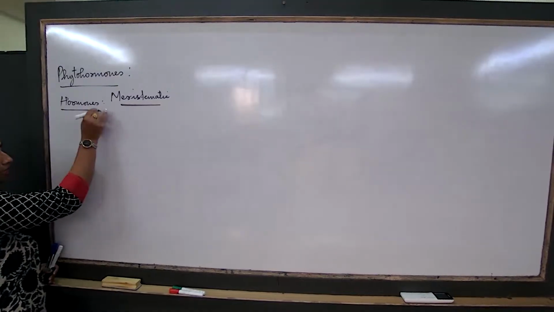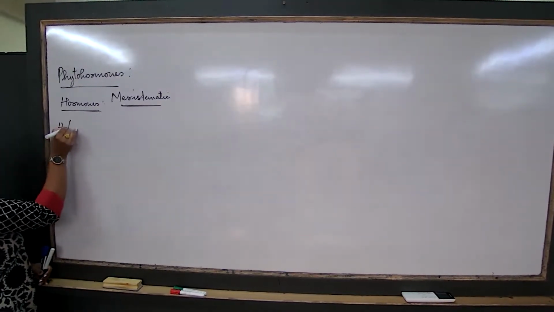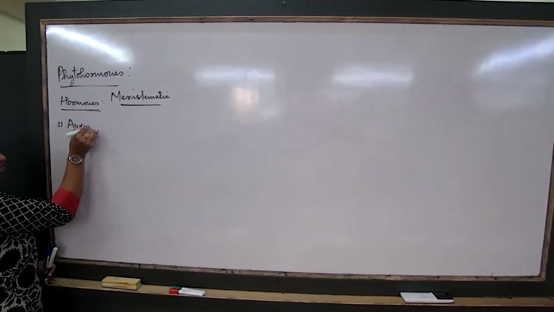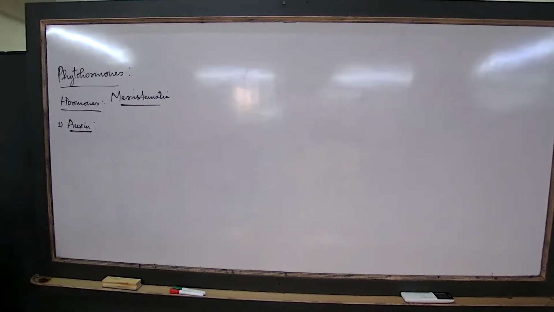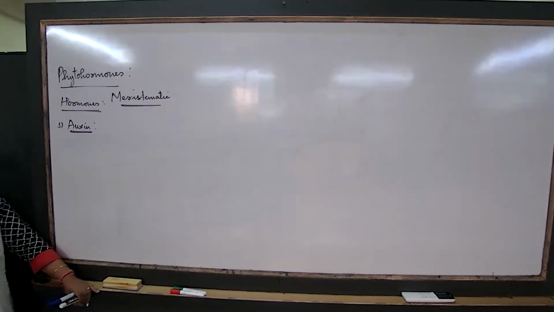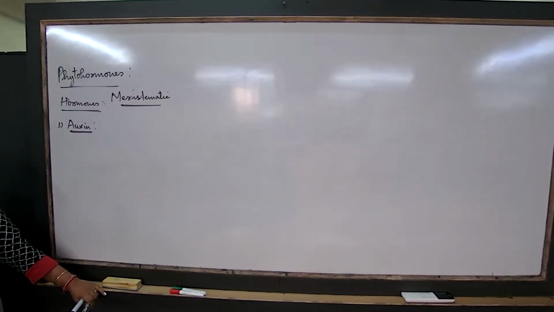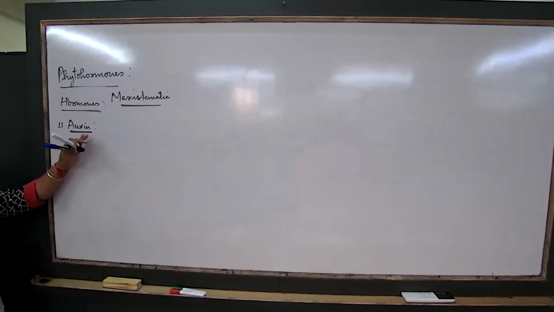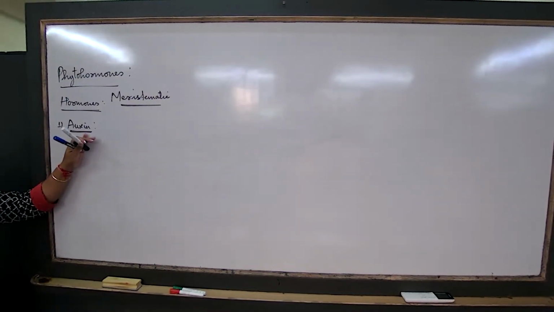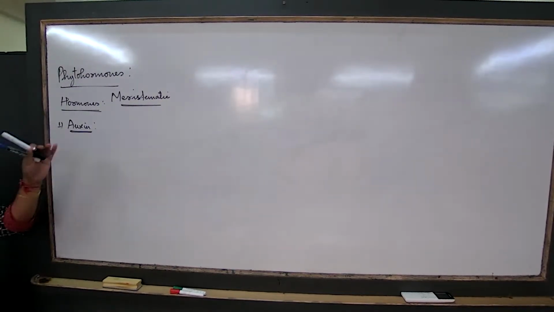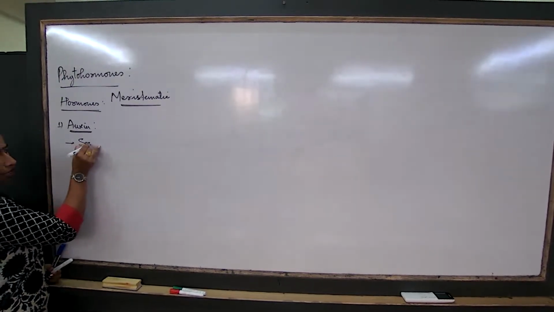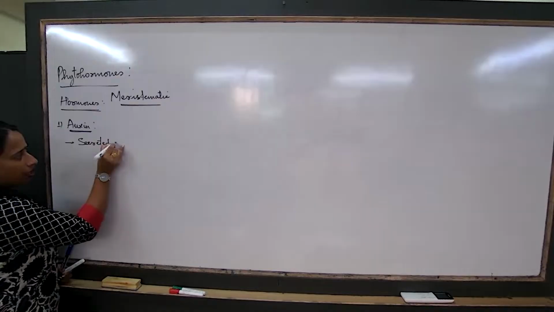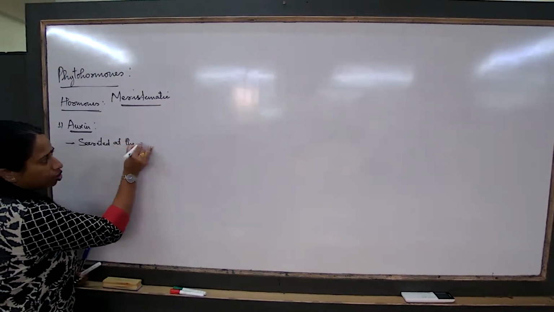Let us try understanding. The first hormone that we understand is auxin. Where is this hormone produced? Now, you have to learn only one thing as per the syllabus, only where it is produced and what function it performs. Only that much to study. So, I talk about the first hormone of the plants, that is the auxin. Where is this auxin generally released? It is secreted at the root and the shoot tip.